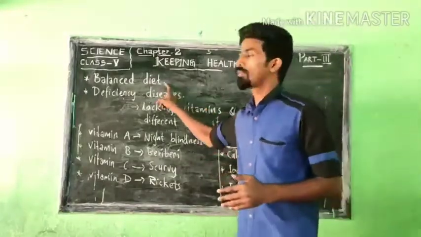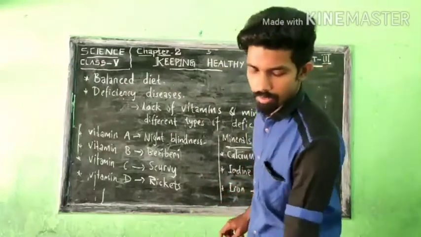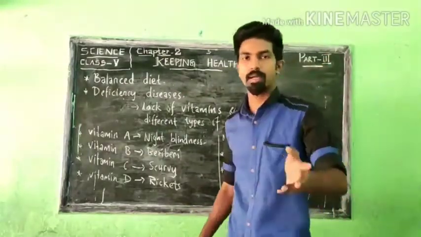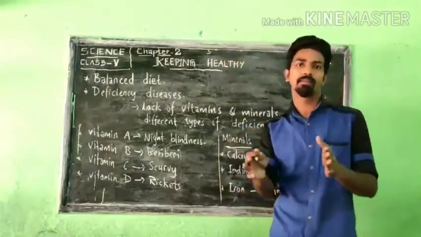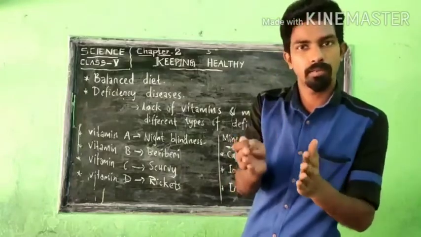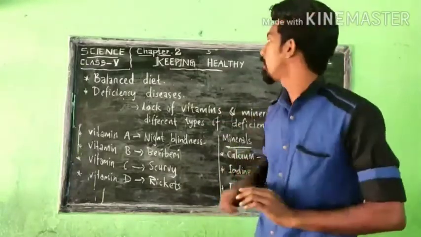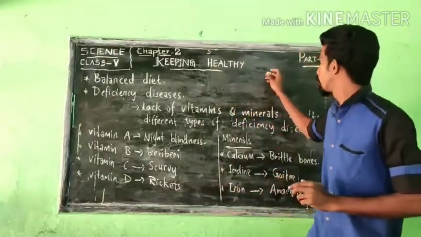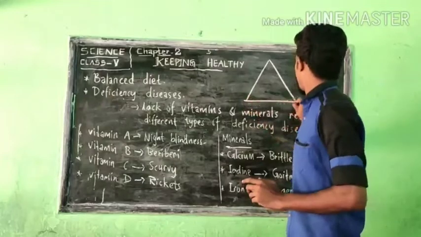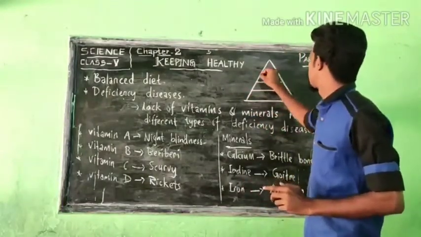So why must we have a balanced diet? What is a balanced diet? That is an important question which is given here. Although we know that we need carbohydrates, proteins, and different types of nutrients in our body to be healthy, in the form of a pyramid given in your textbook, what all types of food must we have in our daily life.